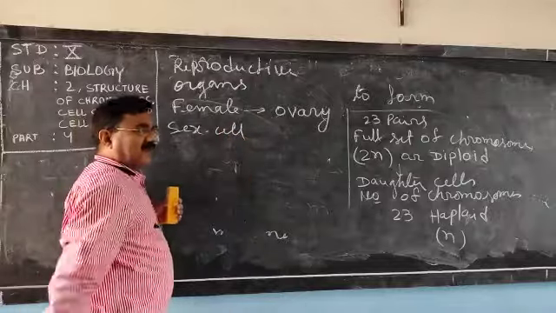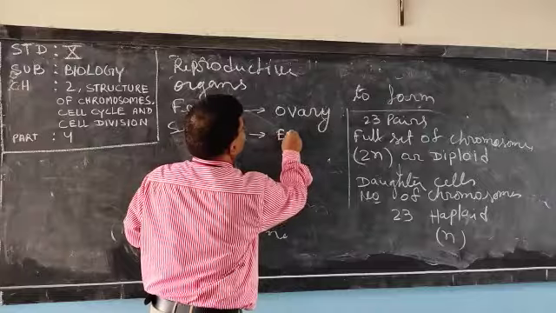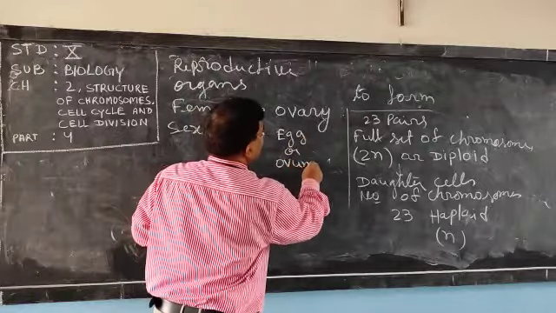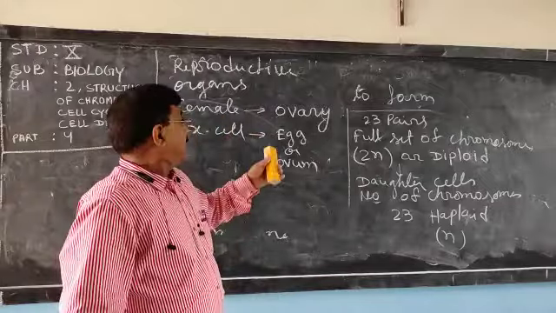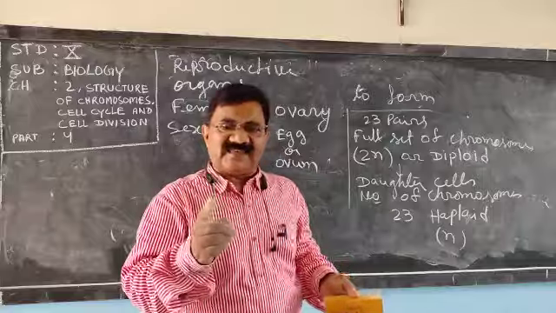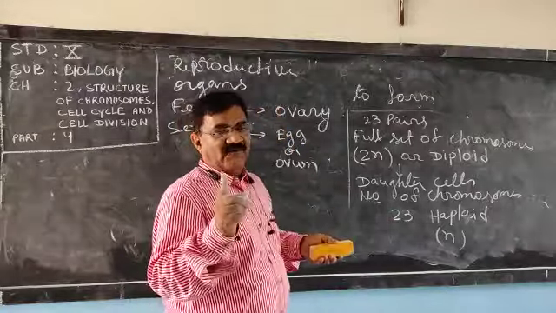What is the name of the female sex cell? Egg or ovum. Very clear. The female's ovary produces the female sex cell, or female gamete, or egg or ovum.